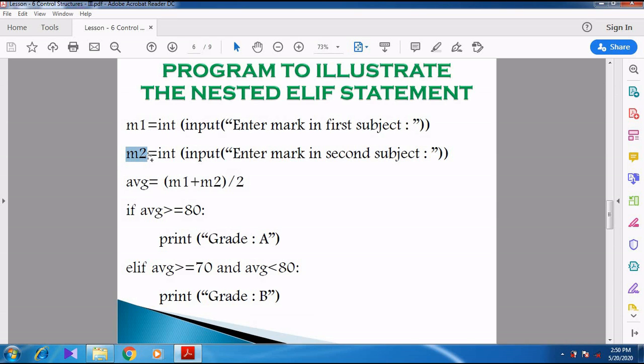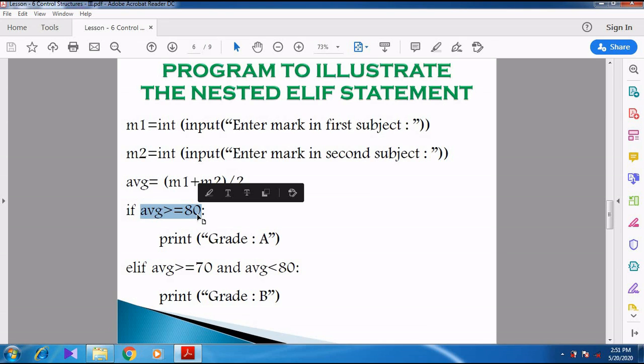If we want to find the average, it equals M1 plus M2 divided by 2. For finding the average we add the 2 marks and divide by 2 subjects. So some marks will be given by the user and then both the marks will be added. If the average value is greater than 80, so we have some restrictions. If the mark is above 80, grade A. If the mark is 70 to 80, grade B.